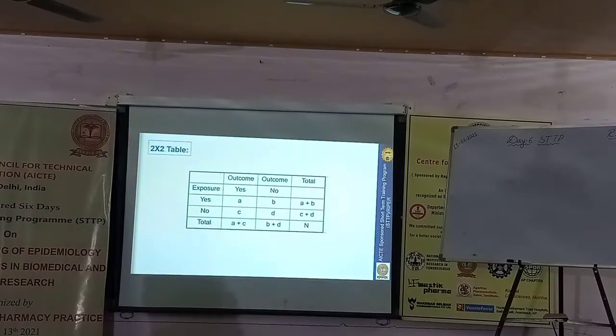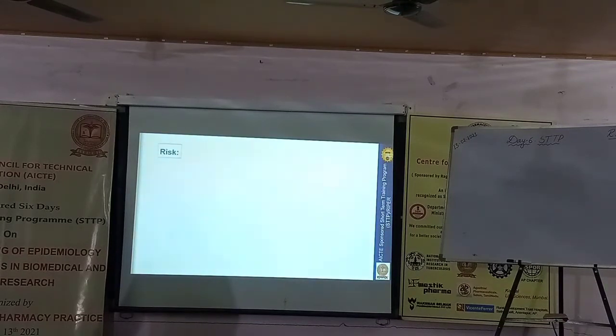In a 2 into 2 contingency table, on one plane we take exposure status, and on another plane we take outcome status. Then we observe whether participants who are exposed have the outcome or not, and whether those who are unexposed have the outcome or not. All these parameters we incorporate into this table, and then finally we calculate all the estimates. Let us see each and every one.